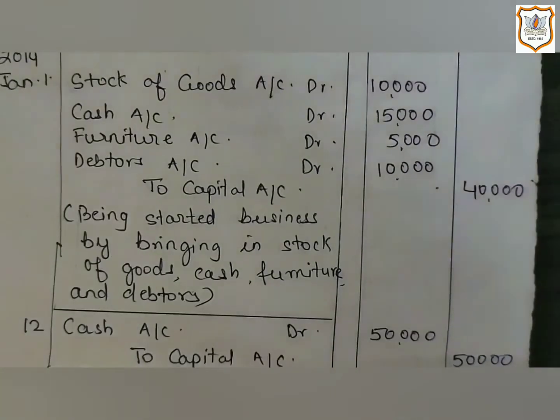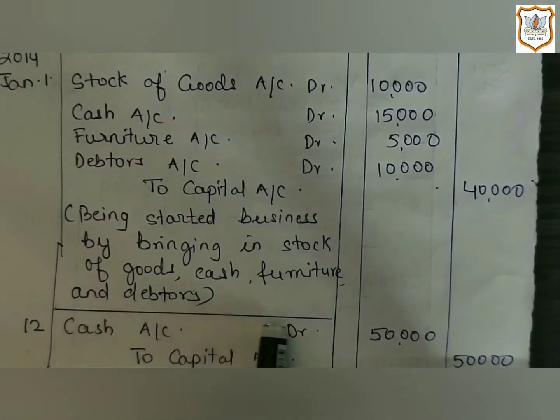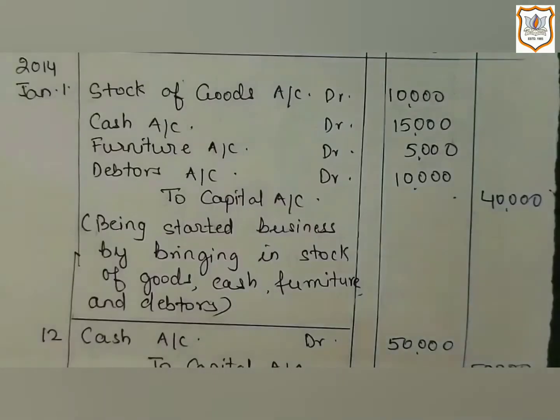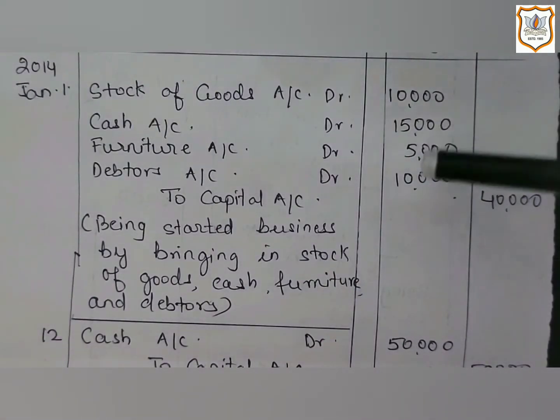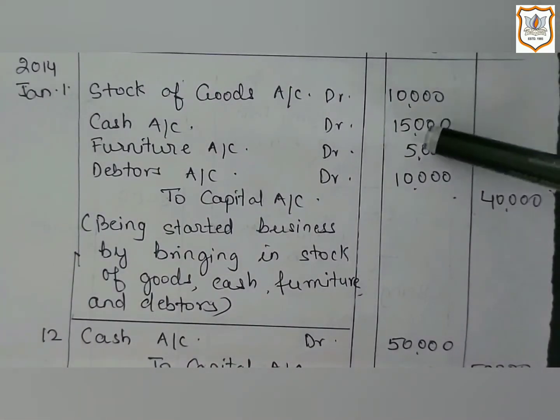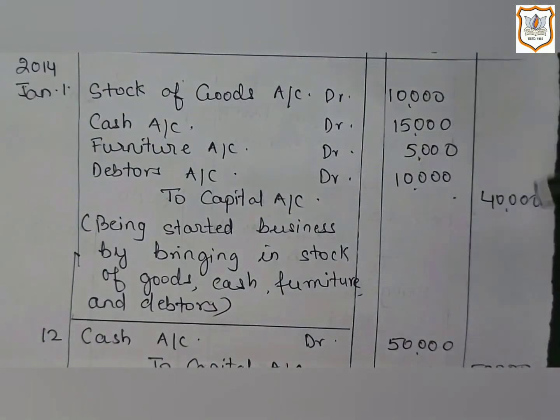Now, before passing the second journal entry, a thin line is drawn all through the particulars column to separate one journal entry from the other, and it shows that the entry of the transaction has been completed. And debits must equal the credits in every transaction. Here you see 10,000 plus 15,000 plus 5,000 plus 10,000. All these are the amounts of the debit column, so it must be equal to the credit column. When we add these, we get 40,000. So hence the amount of capital is 40,000.